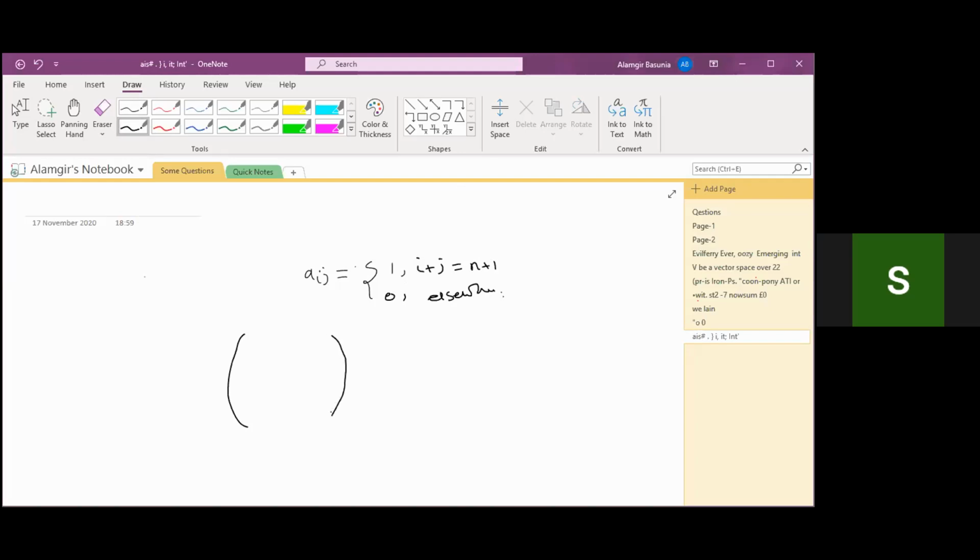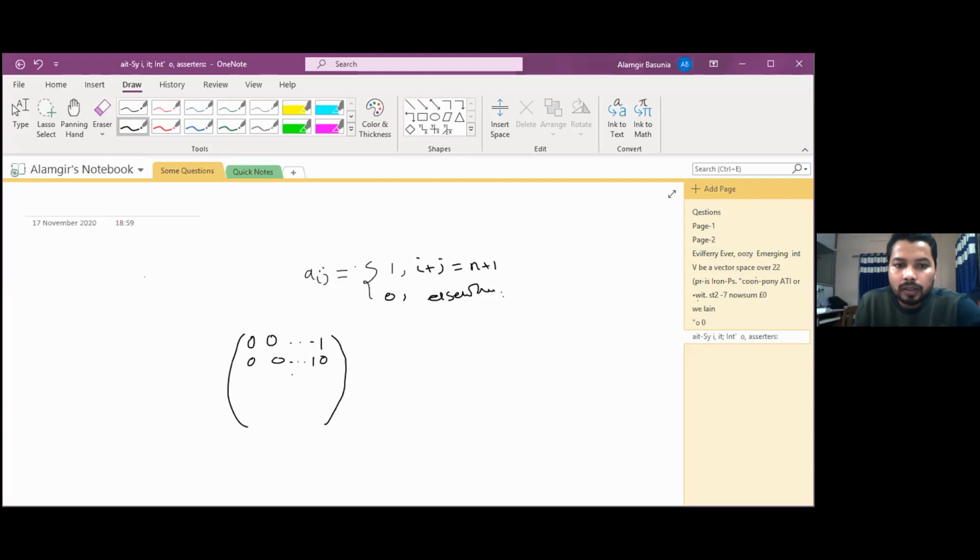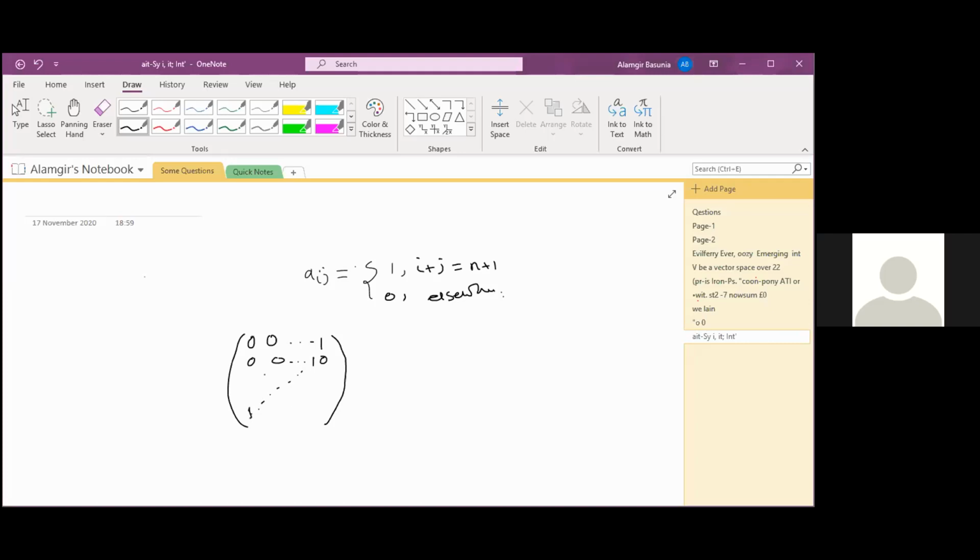Answer is 2. Just here 0 0, here is 1, 0 0 in that position, and just before that 1 in that position it will be 1. And others everywhere 0.